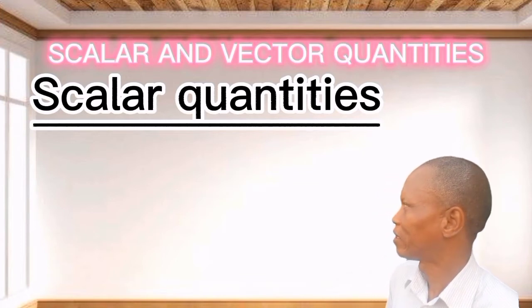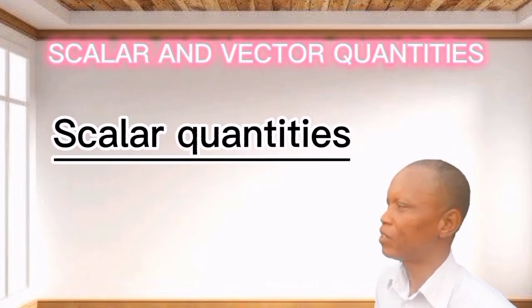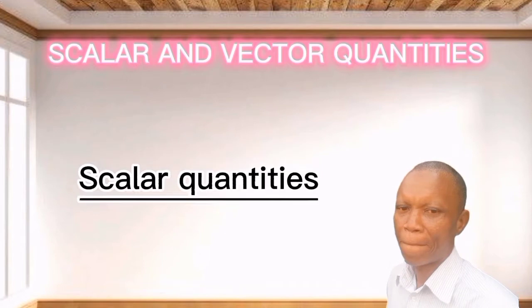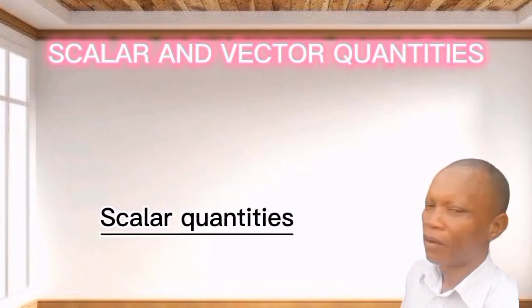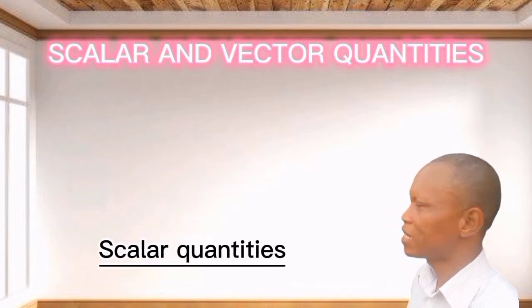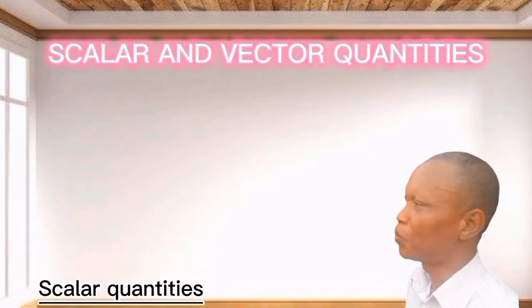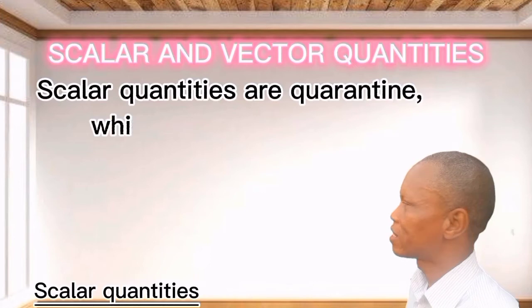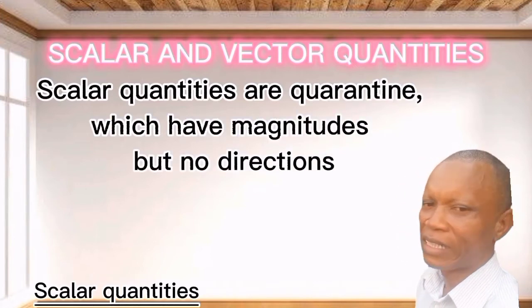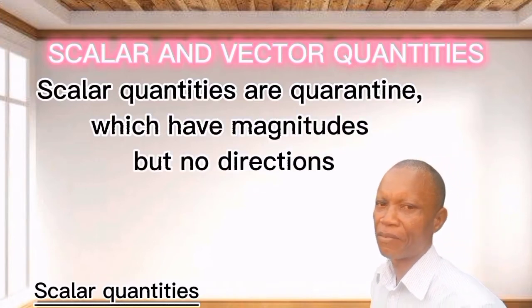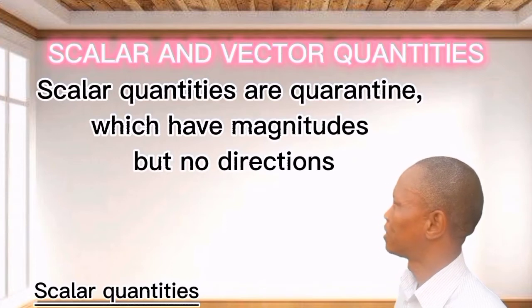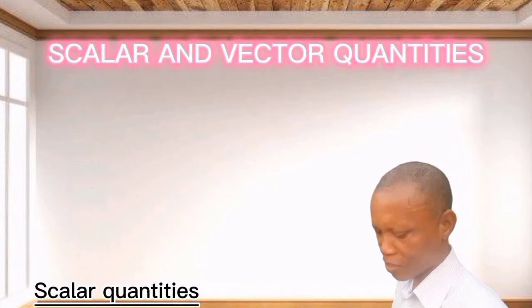Let us see that displayed on our virtual board. Scalar quantities are quantities that have magnitude but no direction.